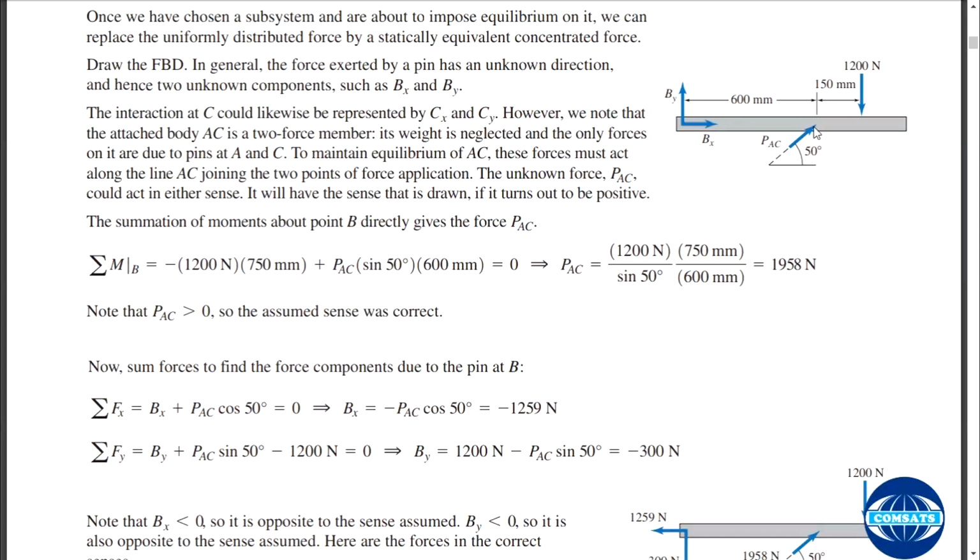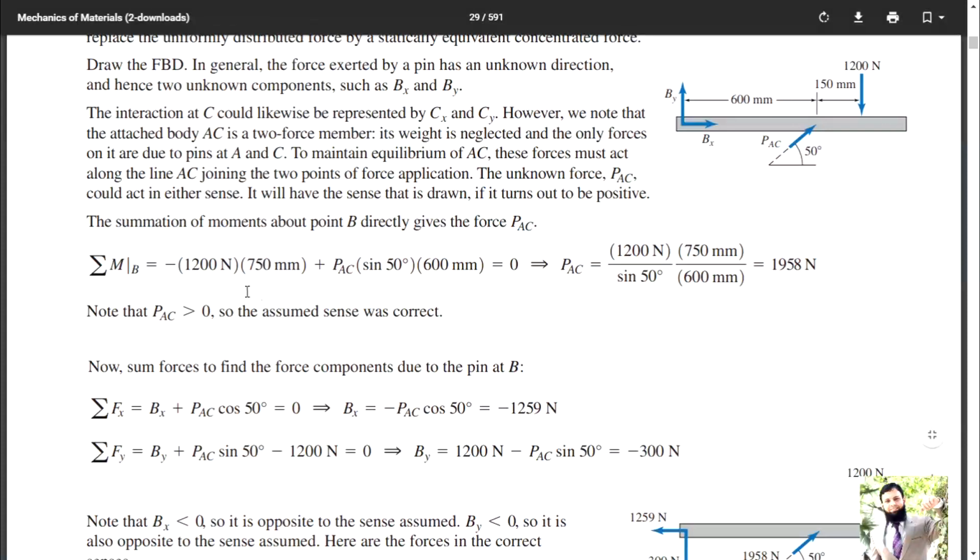So point B or point AC, you can take moment about point B. These forces cannot apply any moment, this BY, because they don't have a moment arm, and you can see that that is your assumption. You should declare over here whether clockwise moment or anti-clockwise moment is positive. So here you have used clockwise moment as negative.